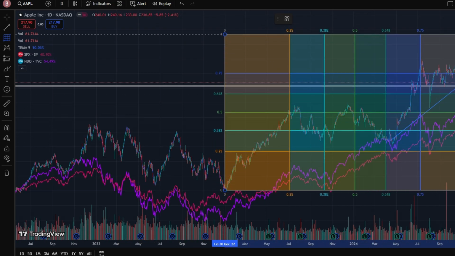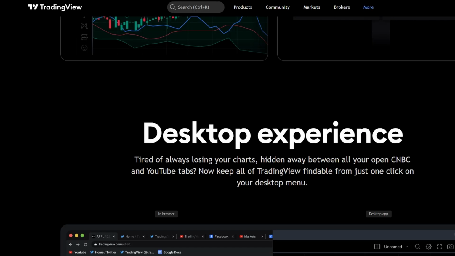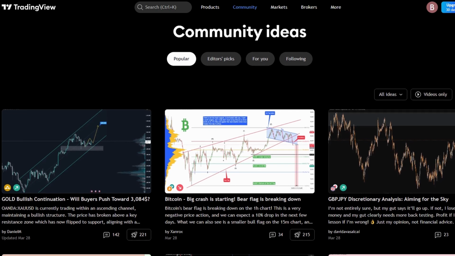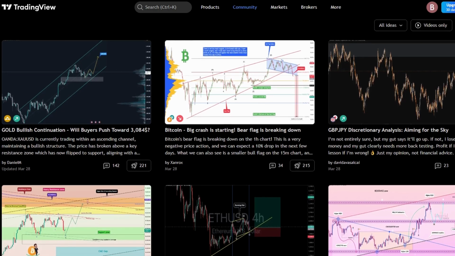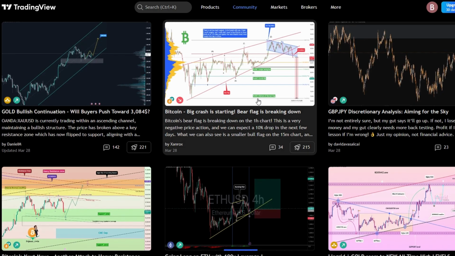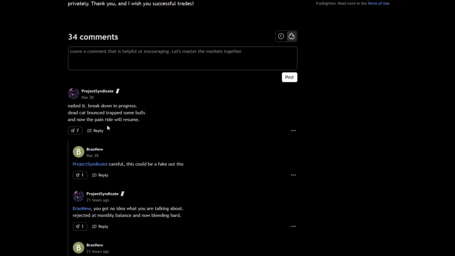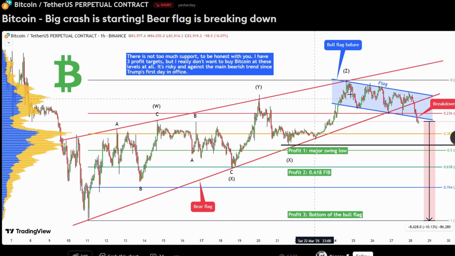What sets TradingView apart from many other platforms is its social component. TradingView isn't just a place for charting, it's a social network for traders. Users can share their trade ideas, setups, and analysis with others, and you can follow, comment on, or learn from their posts. For beginners, this is particularly helpful. You can follow experienced traders, learn from their analysis, and even get inspiration for your own trades. Engaging with the community can help you stay updated on market trends and discover new trading strategies.